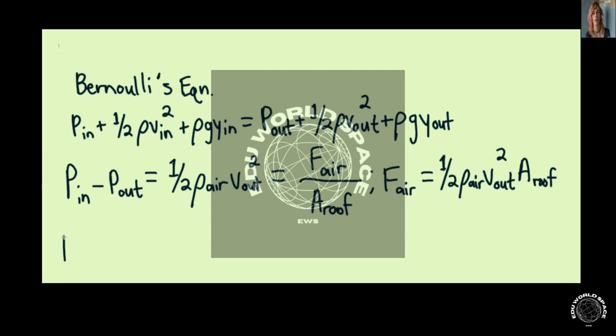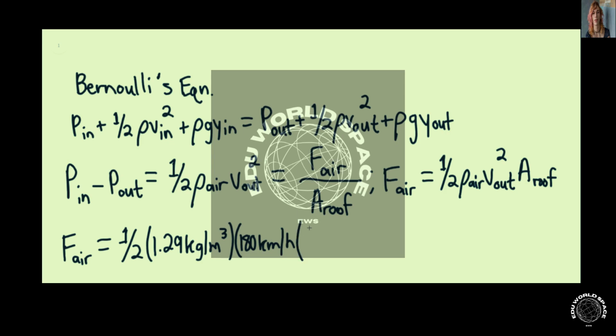And so we say that the force of the air would be equaling 1/2 times 1.29 kilograms per cubic meter multiplied by 180 kilometers per hour. For every 1 meter per second, there are 3.6 kilometers per hour, and this quantity would be squared.